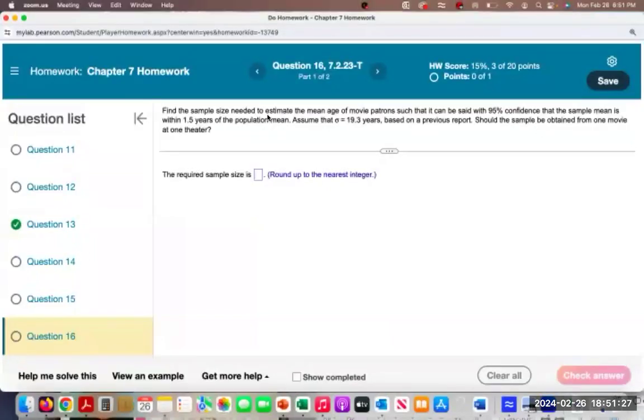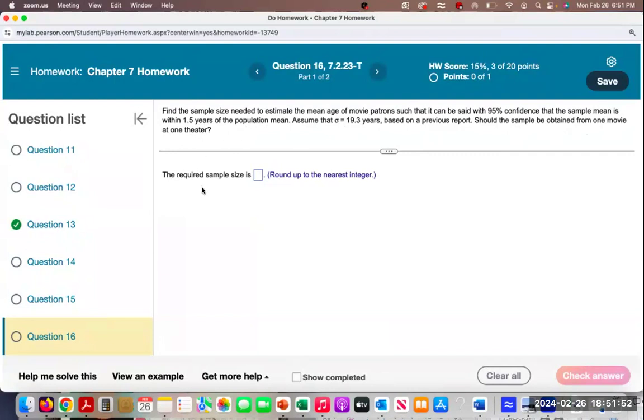Find the sample size needed to estimate the mean age of movie patrons such that it can be said with 95% confidence that the sample mean is within 1.5 years of the population mean. Assume that the population standard deviation is 19.3 years based on a previous report. Should the sample be obtained from one movie at one theater?